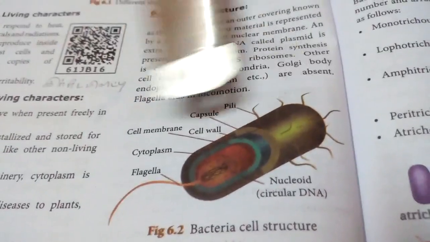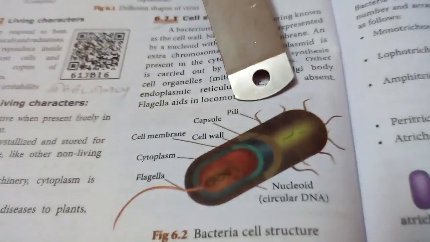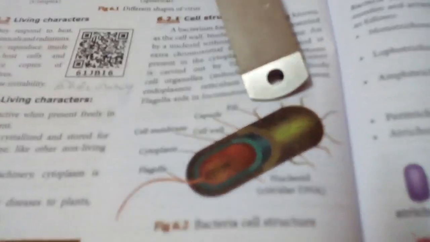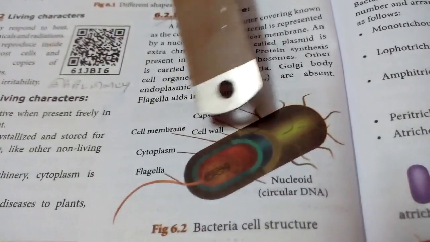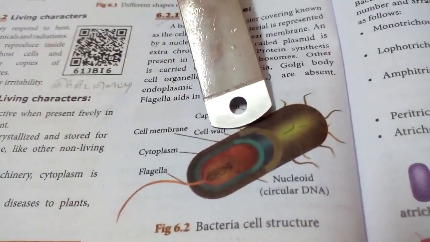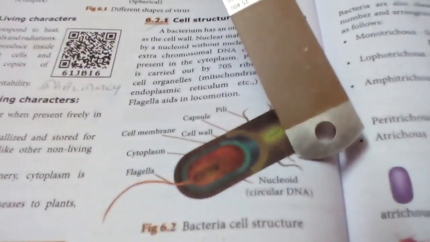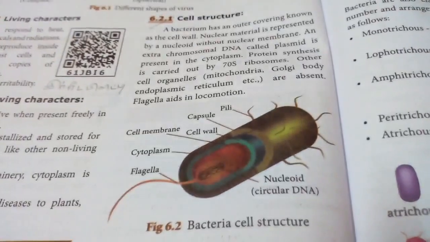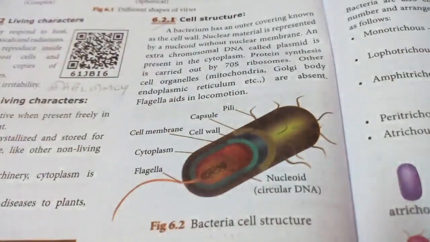See the picture of bacteria. This is the cell structure of bacteria. Okay. See here, this is the flagella, pili and capsule, and this is the cell wall. Outer covering of the cell is called the cell wall, then cell membrane, cytoplasm, flagella, nucleoid, circular DNA. This is the picture of bacteria.